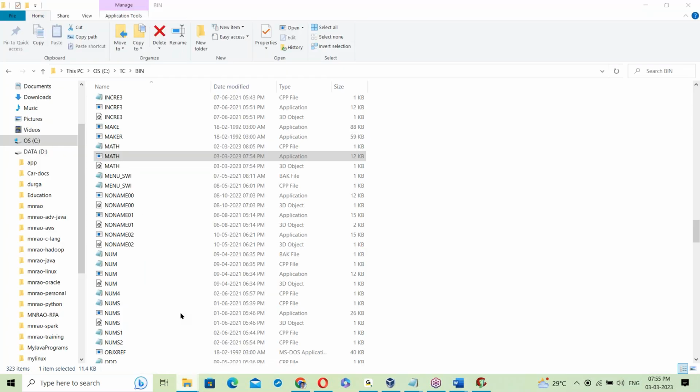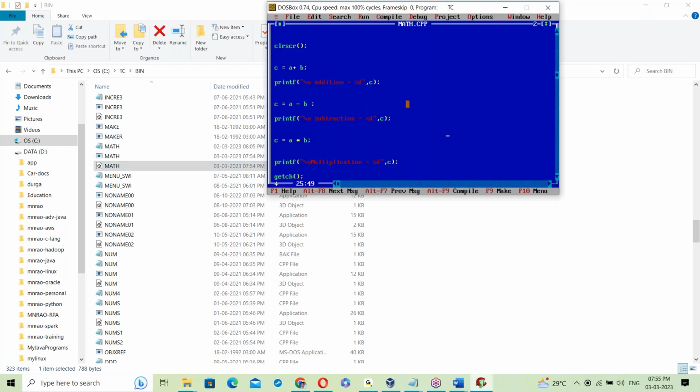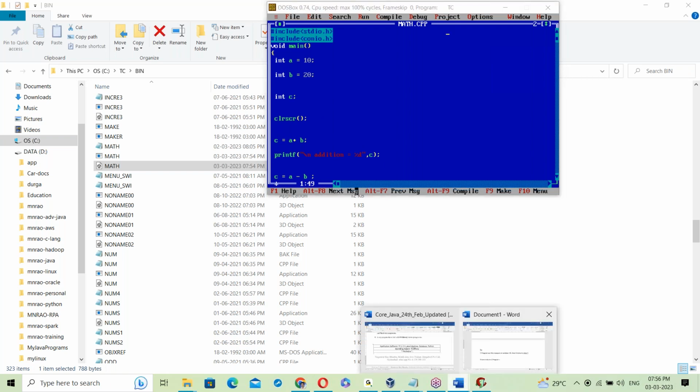That means the math.obj file contains the binary code for the C program, plus stdio.h, which is a predefined library. These predefined libraries also have some binary codes. So this binary code plus the C program binary code are linked together.